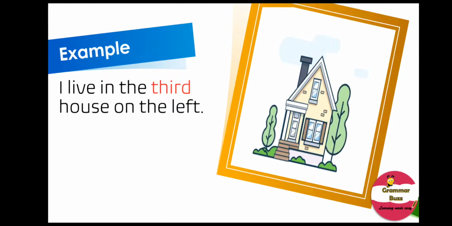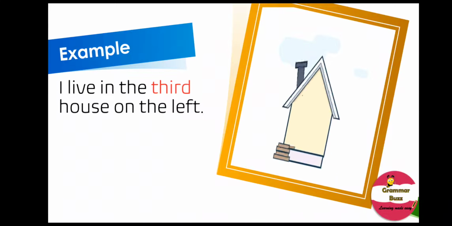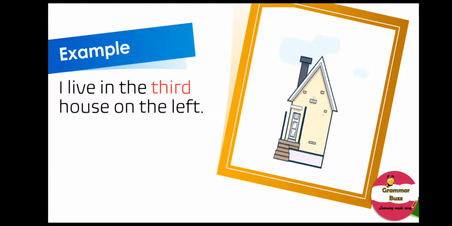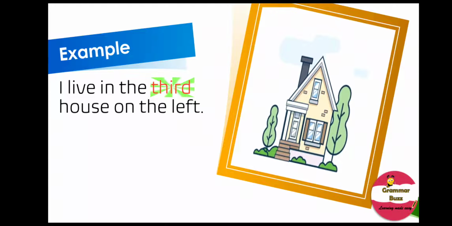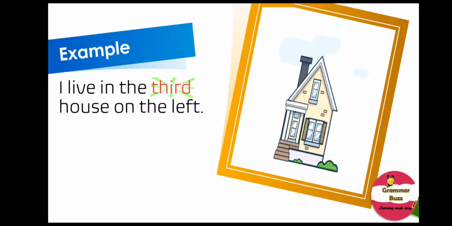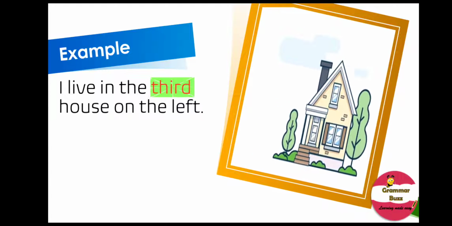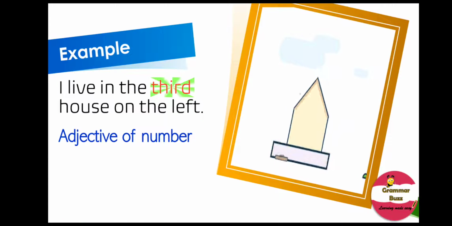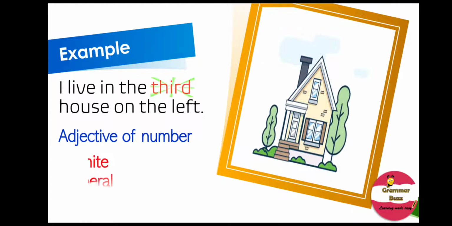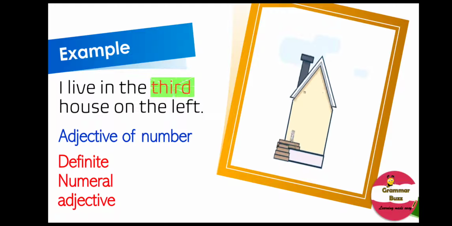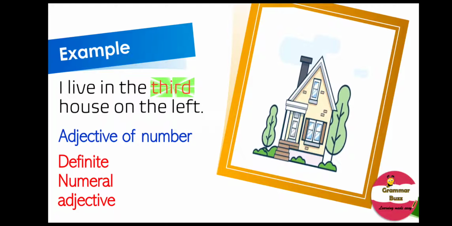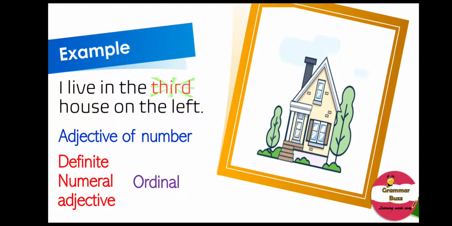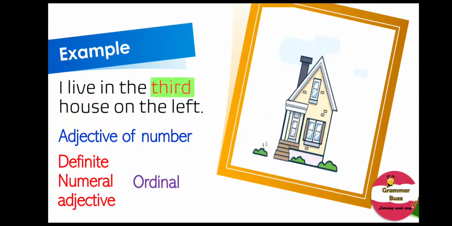Look at this sentence. It says, I live in the 3rd house on the left. In this sentence, the adjective third tells us of the order of the house. Hence, the adjective third is an adjective of number. And it is a definite numeral adjective, and of what kind? Of course, ordinal, because it tells us of the position or the order of the house.